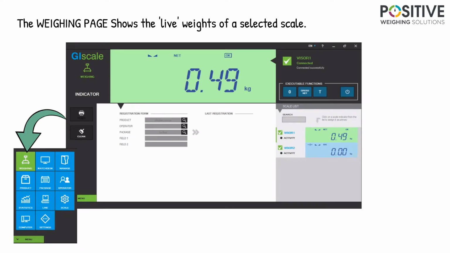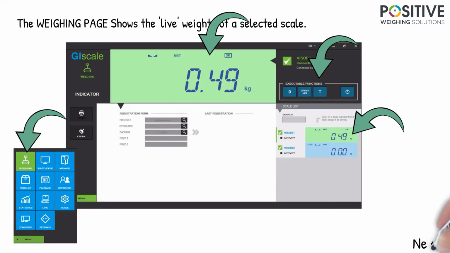The weighing page shows the live weights of any selected scale. On the right-hand side of this page, you'll see a list of scales. Here we have 2 connected. So you can select a scale by clicking on it, and you will see in the top large area a live weight reading. From this page, you are also able to zero and tare and power down the scale.